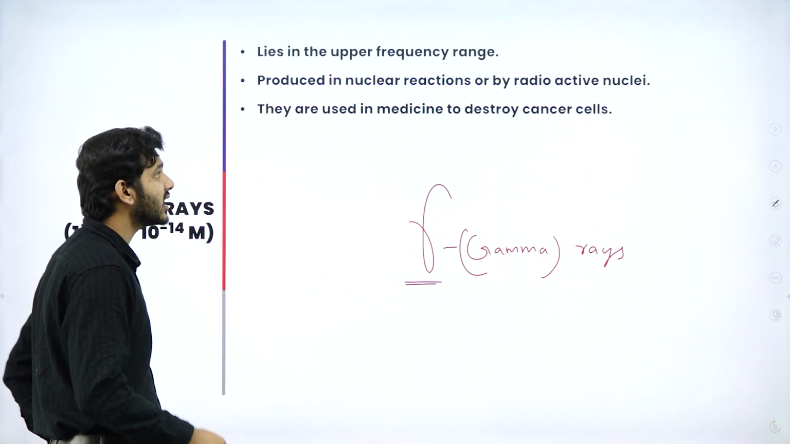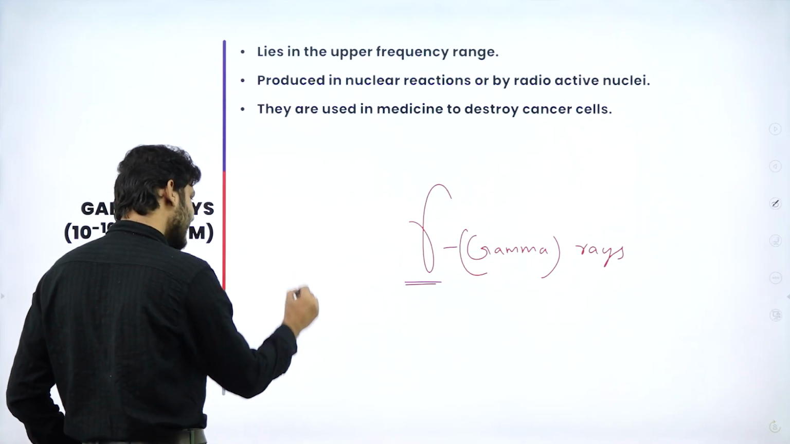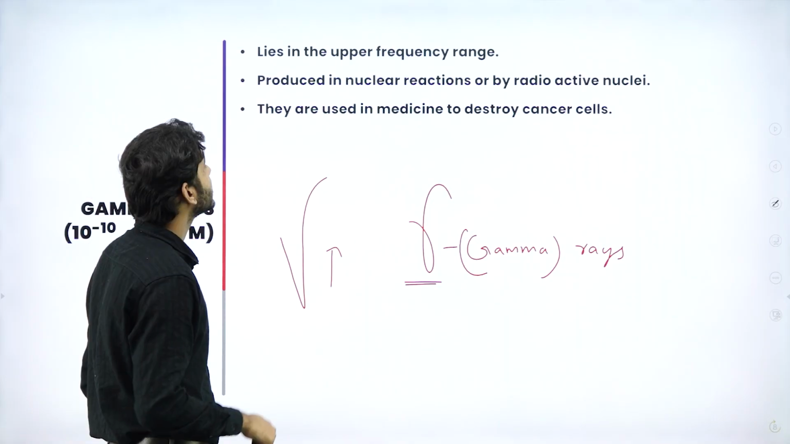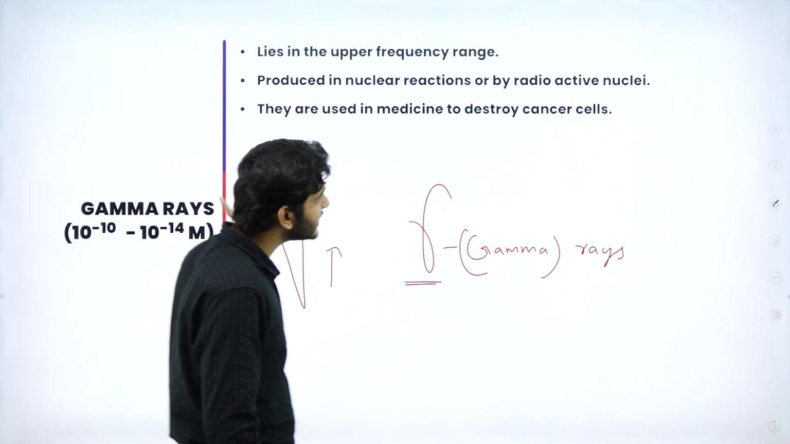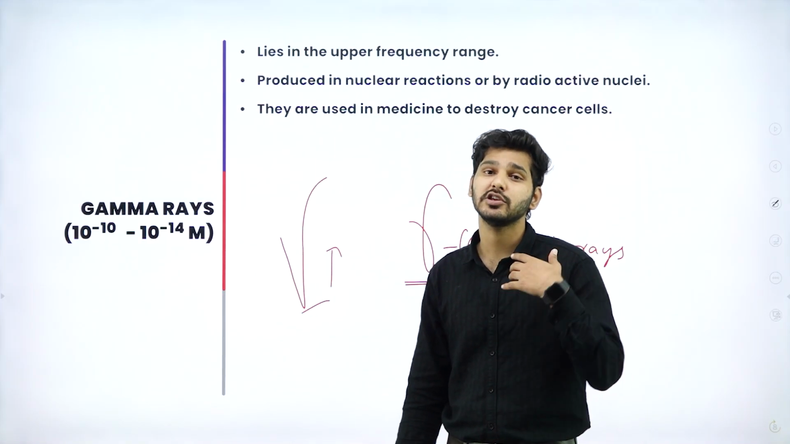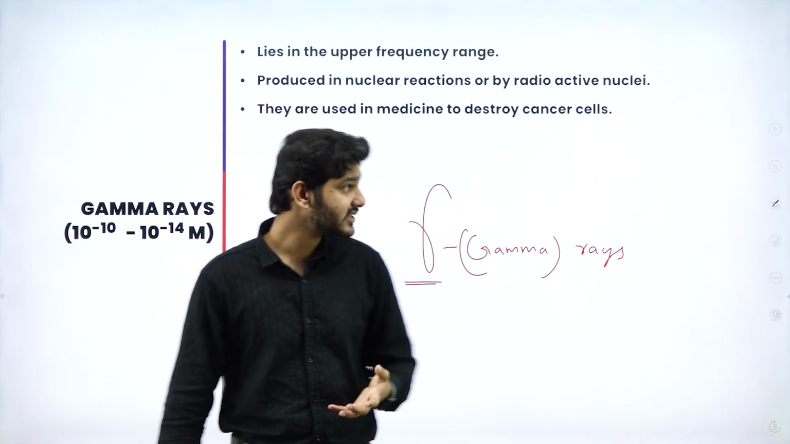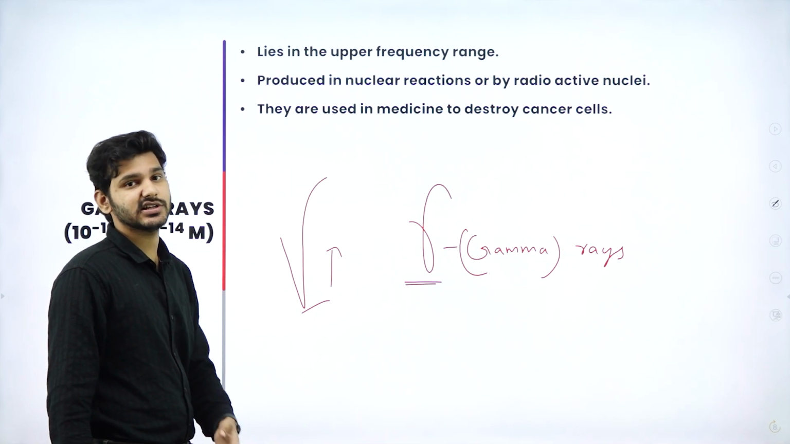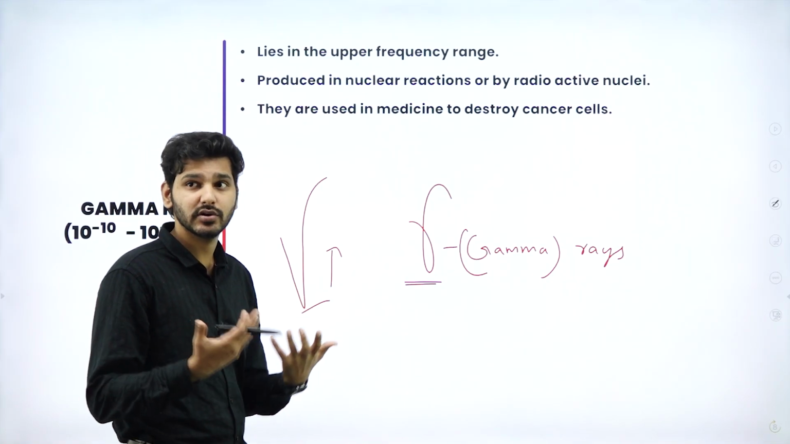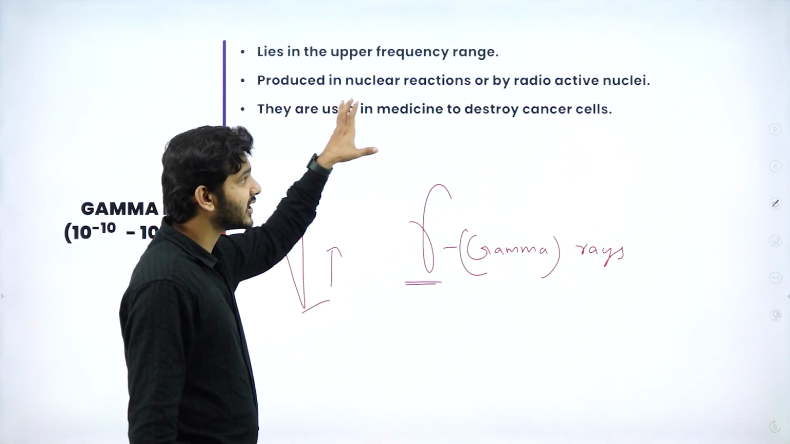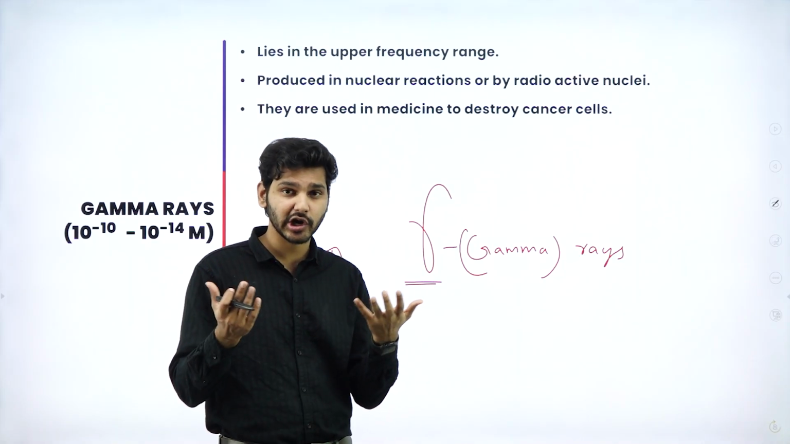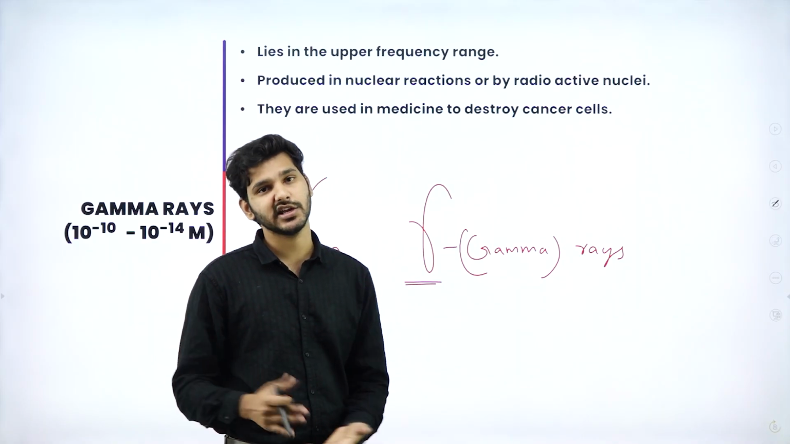Since they are in the upper frequency range, very high frequency, which means very low wavelength, which means high energy, they are actually used to destroy cancer cells. You can actually focus them. Low energy gamma rays can be used to destroy cancer cells. They are produced in nuclear reactions like an atom bomb, particle accelerators, or any high energy nucleotide collisions. They are produced by nuclear reactions or radioactive nuclei. If you have plutonium or cesium or something highly radioactive, they emit these radiations.